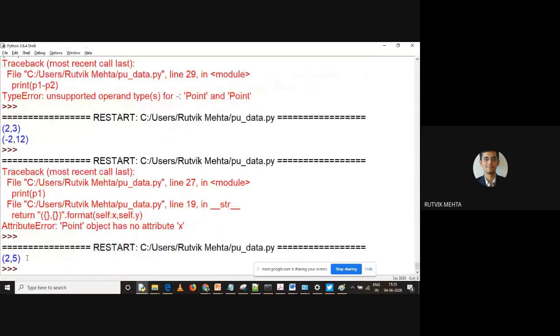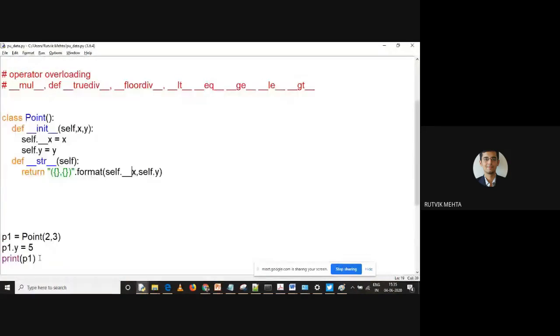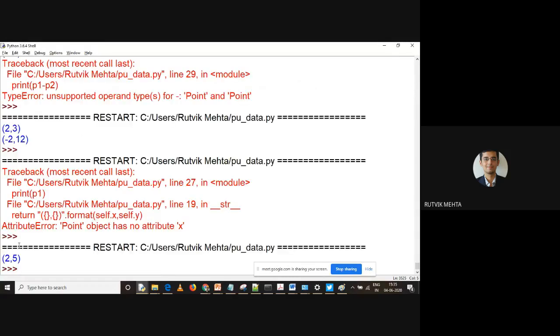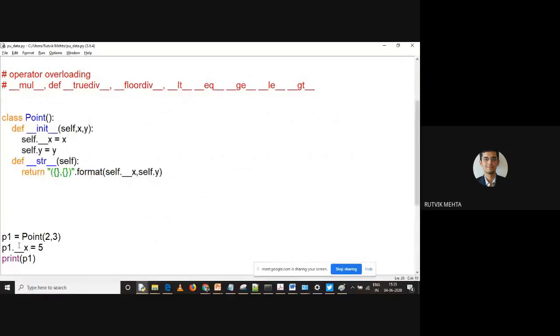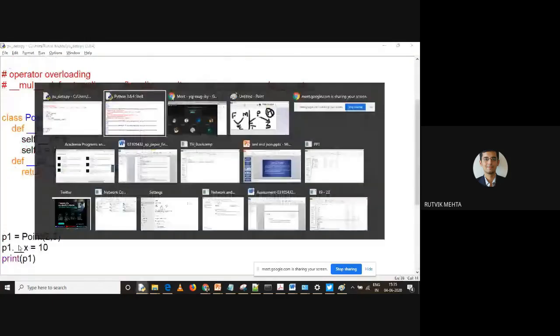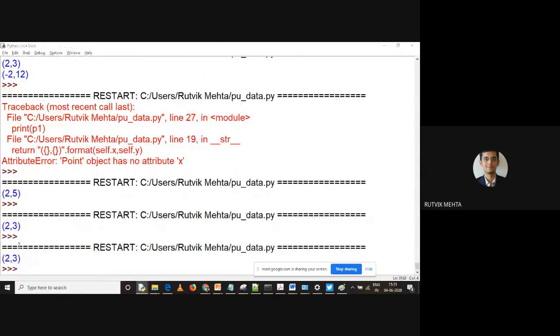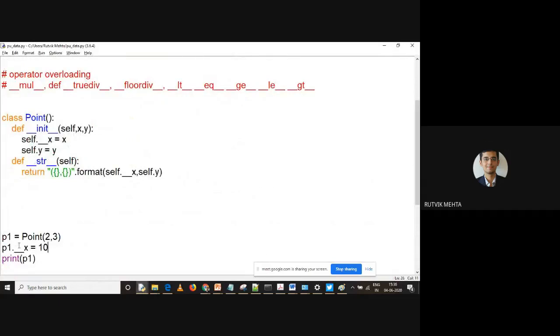Are you getting it? So we are able to change the value of y, but let me call underscore underscore x is equal to 5. Now x being a private variable, if I run it, it is saying 2, 3. I'm assigning a new value over here, let me say 10. It is not changed. It is remaining 2 only. So I'm not able to change the value of the x variable.